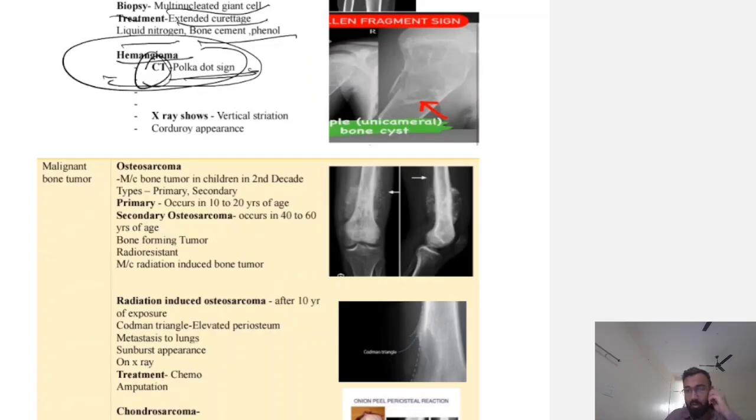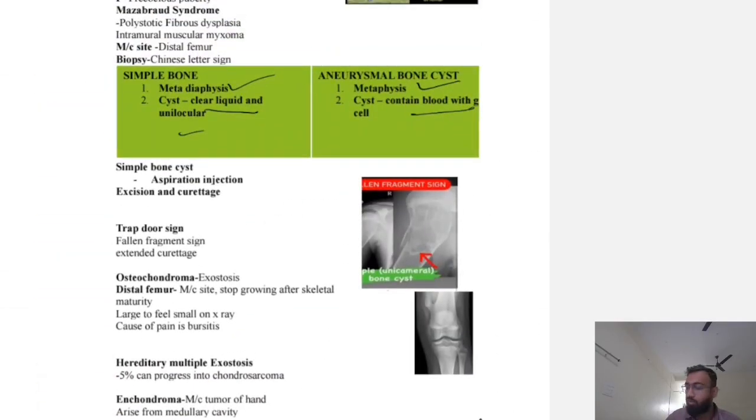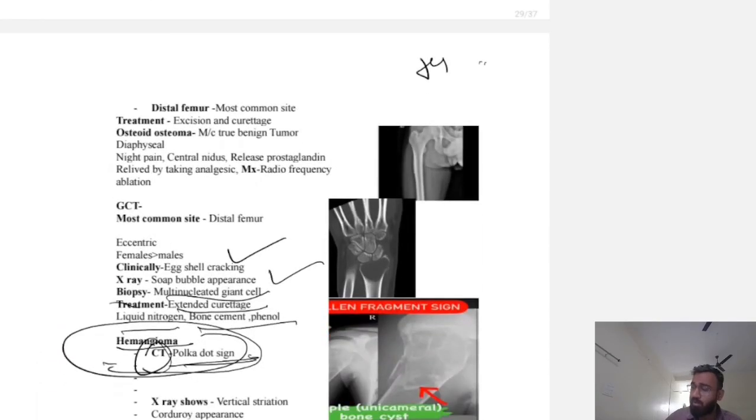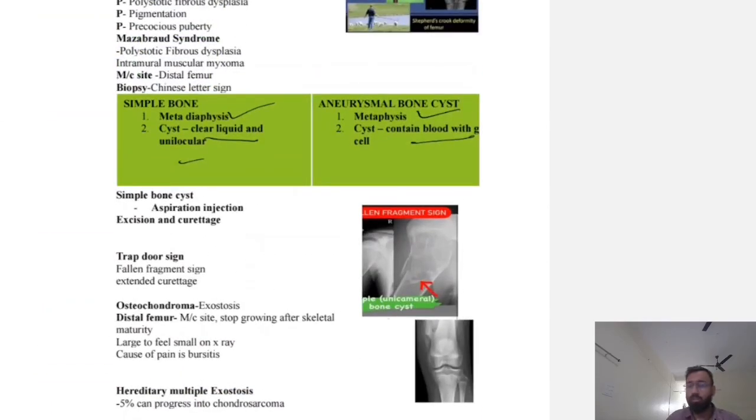I'm just telling you that I can understand it is very boring to remember all these, but you have to remember one to two clinical striking features of each bone tumor, so you can diagnose the disease. They will not directly ask you "these are the features, tell me what this is." They will give you a patient who has a trapdoor sign on X-ray and ask what the treatment of this bone tumor is. So you have to remember that the trapdoor sign is seen in simple bone cyst and the treatment is curettage. You have to remember one or two striking things of each tumor.